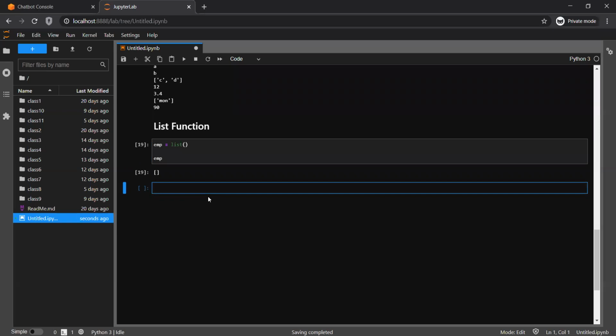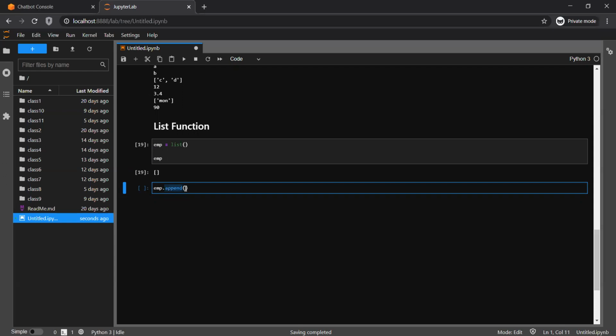Now suppose I wanted to insert a value into this empty list. So there is a function called append. Append, as the word itself is saying, append means add, push any number or push any character.